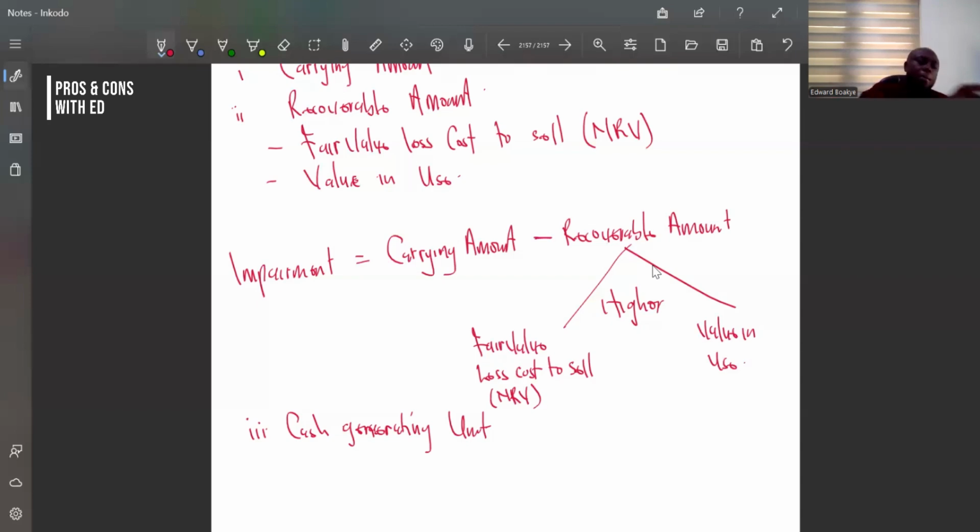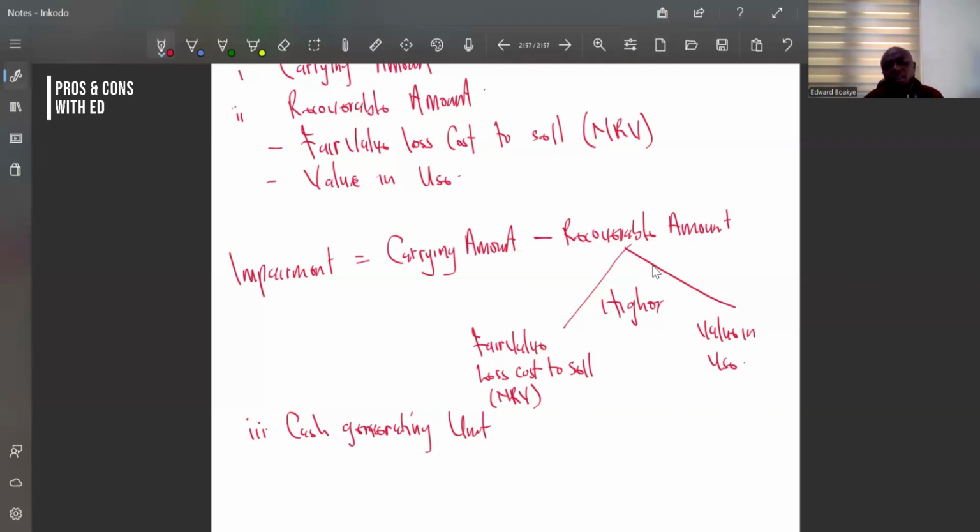So if one cash generating unit is impaired, then the impairment does not affect only one of the assets. It affects the overall cash generating unit, right? So if that cash generating unit has about 3 assets, then we are going to align and make sure the impairment goes with all the 3 assets.